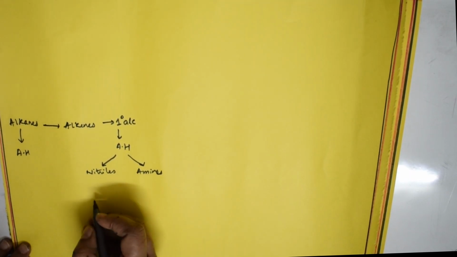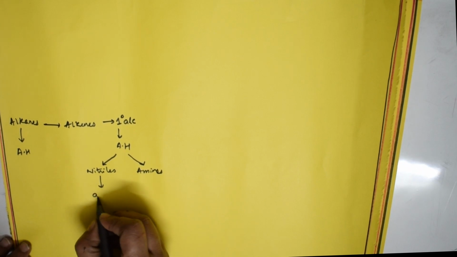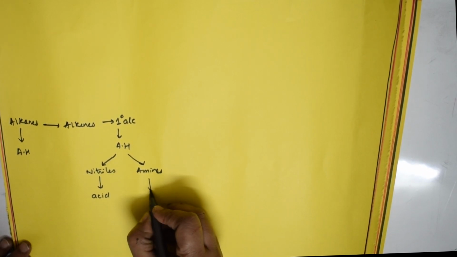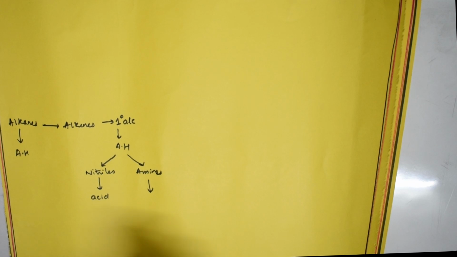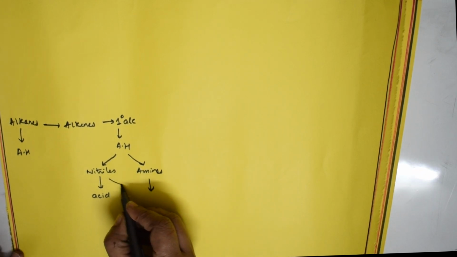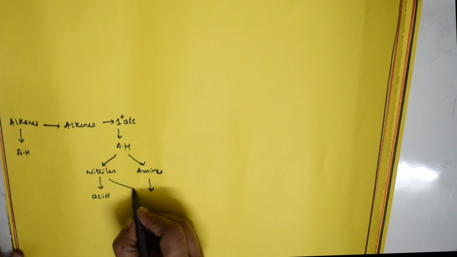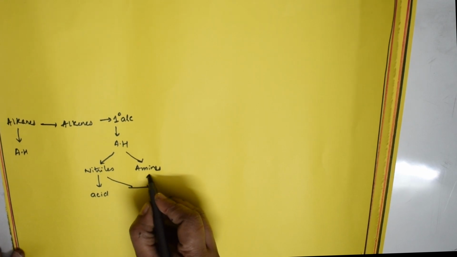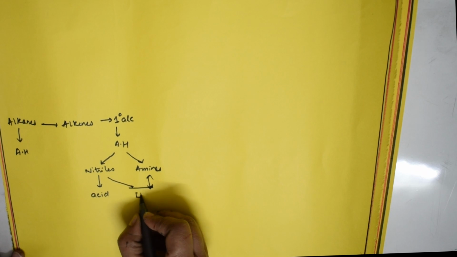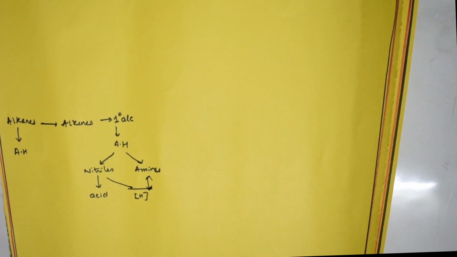Then these nitriles are further converted into carboxylic acid. Nitriles further are converted into amines on reduction. Same thing, this is converted on reduction into amines. This is where I stopped, correct? Secondary alcohols I said, and tertiary alcohols.